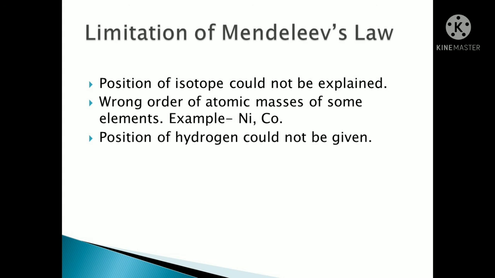Isotopes have the same protons and the same electrons, but a different number of neutrons. Isotopes of hydrogen, we know, are protium, deuterium, tritium. So 3 types of isotopes were there. Now people took out the limitation that we need isotopes also. We want to talk about isotopes also. So Mendeleev's law was also a failure at that time.